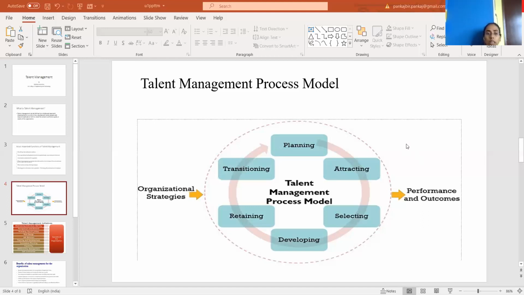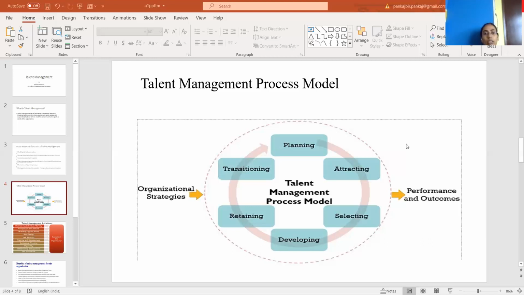As you see in the diagram, the overall organization strategy encompasses the process of talent management. On the basis of organizational strategy, the strategies related to the talent management process are developed, and the outcome of it is converted into the high level performance of the employees in the organization.